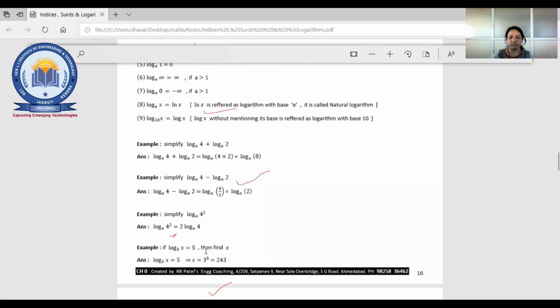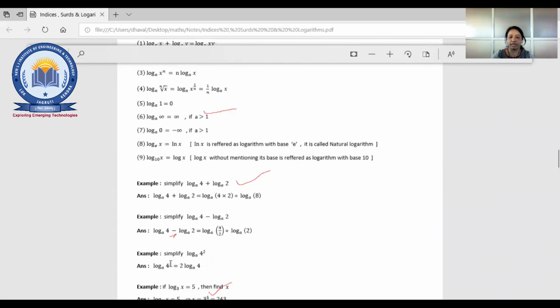This is again, you can find it with log x base 3 equal to 5. So find x. This is something you have to solve, right? Log x base 3 equal to 5.